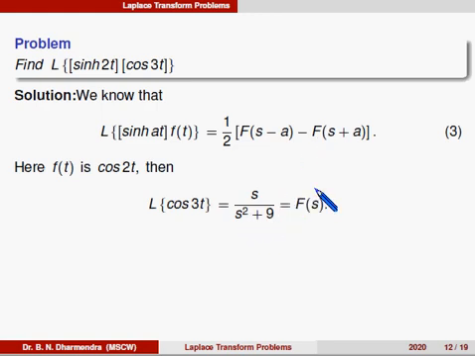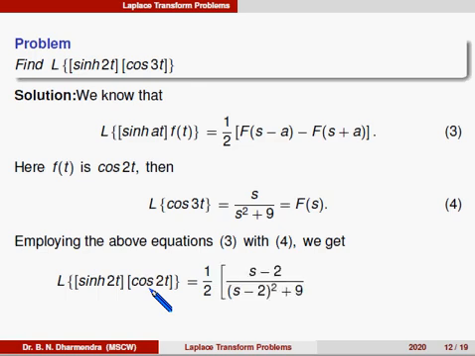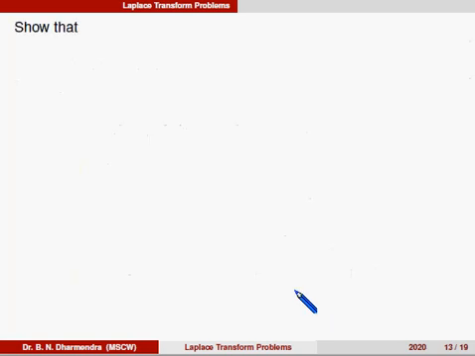So when I compare these two equations, we can easily find out Laplace of sin hyperbolic 2t into cos 3t is equal to 1 by 2 times, so what we have to replace, the term is s by s minus 2, okay, because a is 2 here, and the other term is here s plus 2. So move on to the next one.